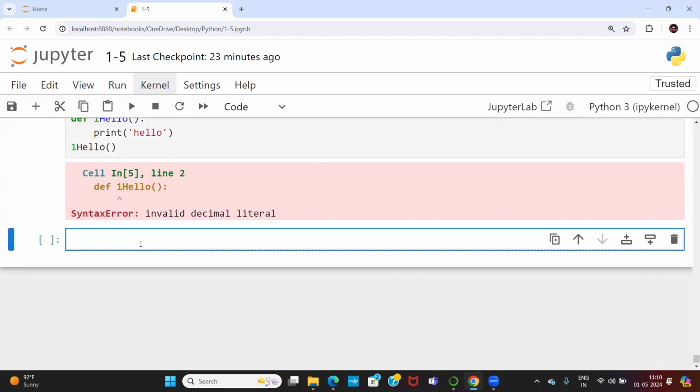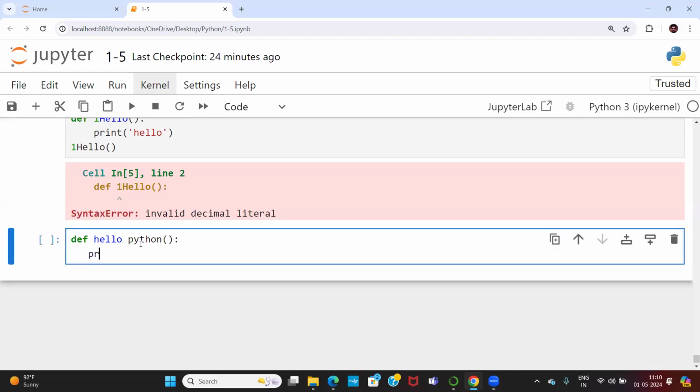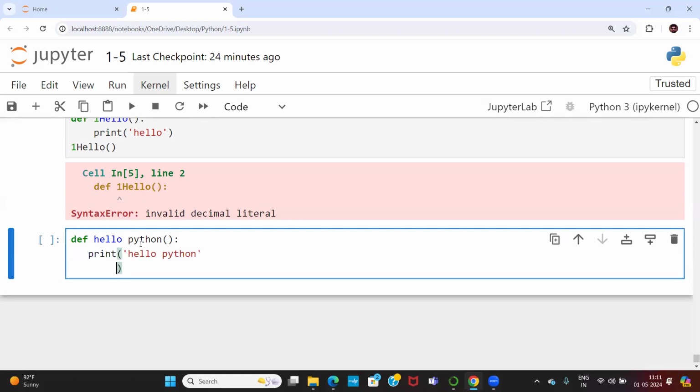Let me write one more function, one more rule. def hello Python. This is my function name now. After indentation, I'm writing print hello Python. I'm calling the function now.